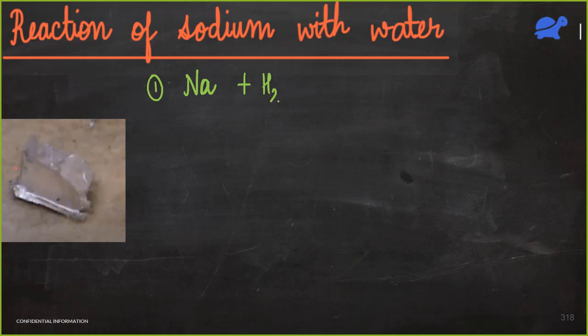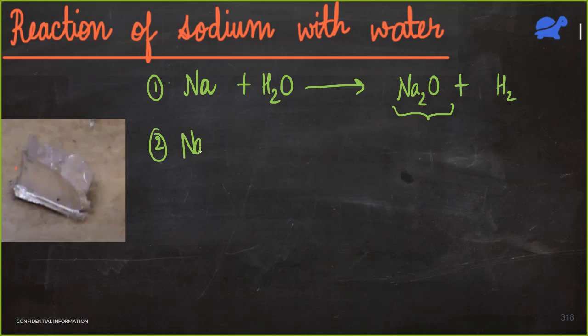Na reacts with water. First step mein, what do we get? Sodium oxide, which is Na2O, and we get some hydrogen. Now the sodium oxide is soluble in water. It dissolves in water and gives me sodium hydroxide.